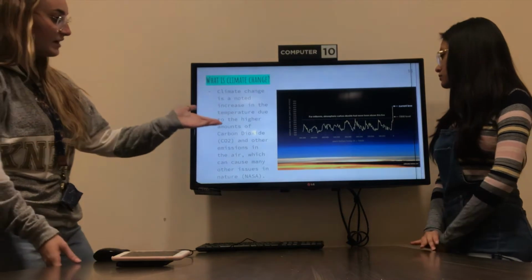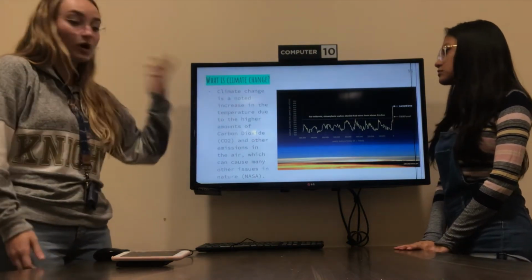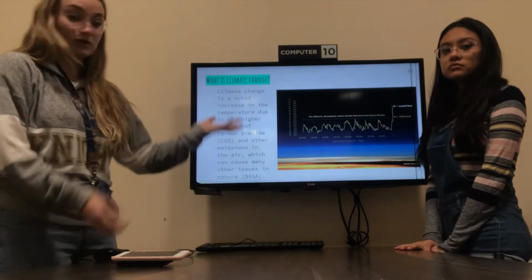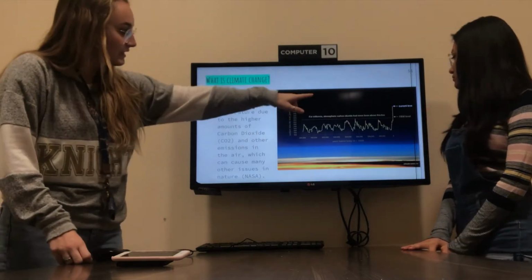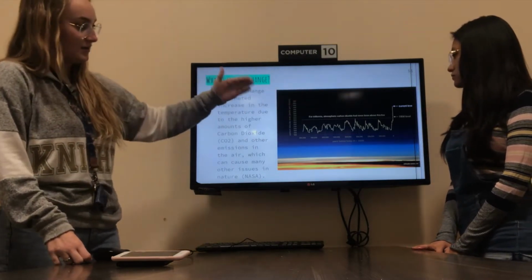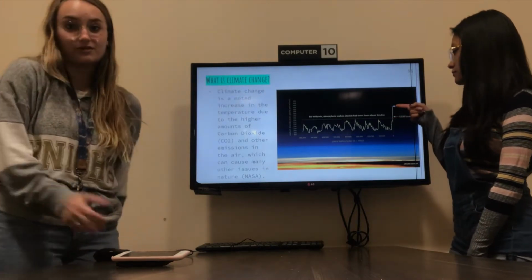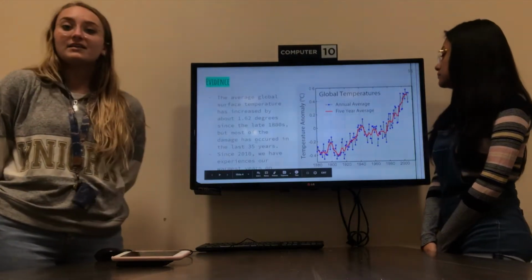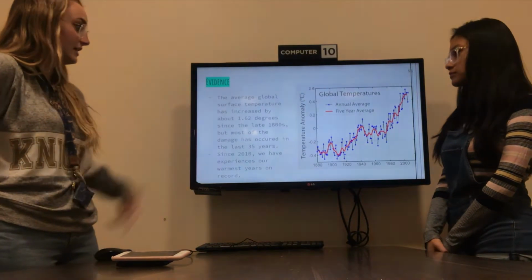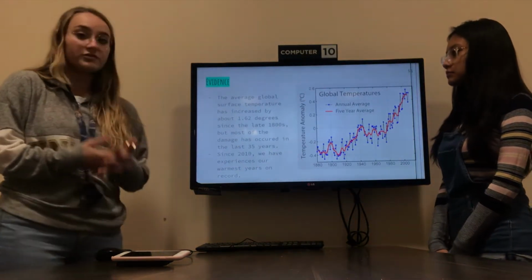So this is a chart provided by NASA. It is the carbon dioxide level per years before today. You can see that the current level is much higher than any years in the past, 1950 being the highest before today. So some evidence that we have of climate change in existence is that the average global surface temperature